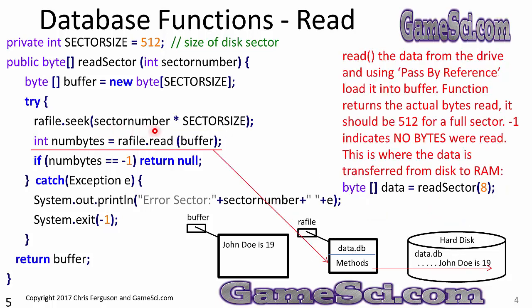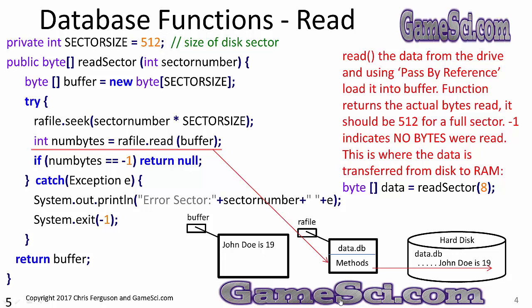Int numbytes equals RAFile.read of the buffer. Read the data from the drive and, using pass by reference, load it into the buffer. The function returns the actual bytes read. It should be 512 for a full sector. -1 indicates no bytes were read. This is where the data is transferred from disk to RAM. Read the data from the file into the buffer.